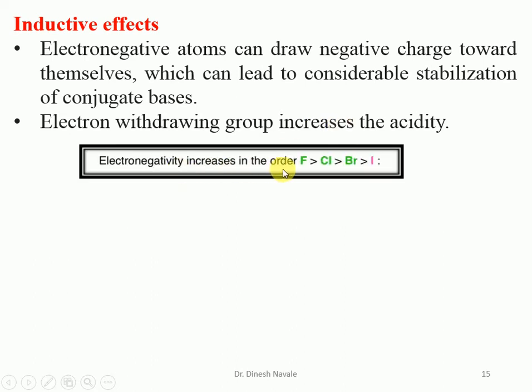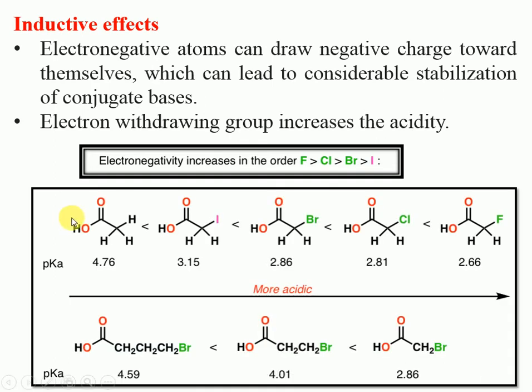Electron withdrawing groups are like the halides: fluoride, chloride, bromide, iodide. Out of all halogens, fluorine is the most electronegative, so the minus I effect of fluorine will be more than chlorine, bromine, and iodine. Consider acetic acid, iodoacetic acid, bromoacetic acid, fluoroacetic acid, and chloroacetic acid, where the substituents are fluorine, chlorine, bromine, and iodine.